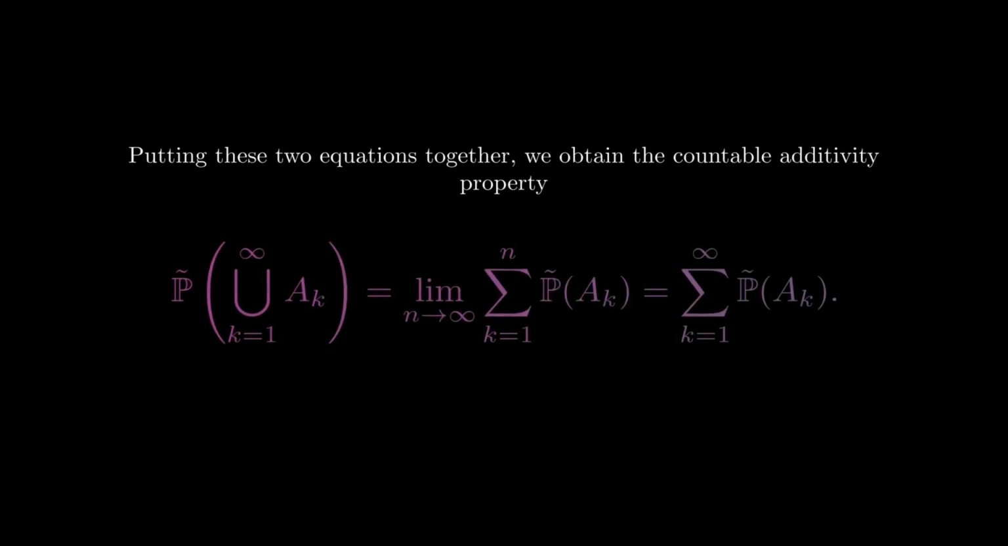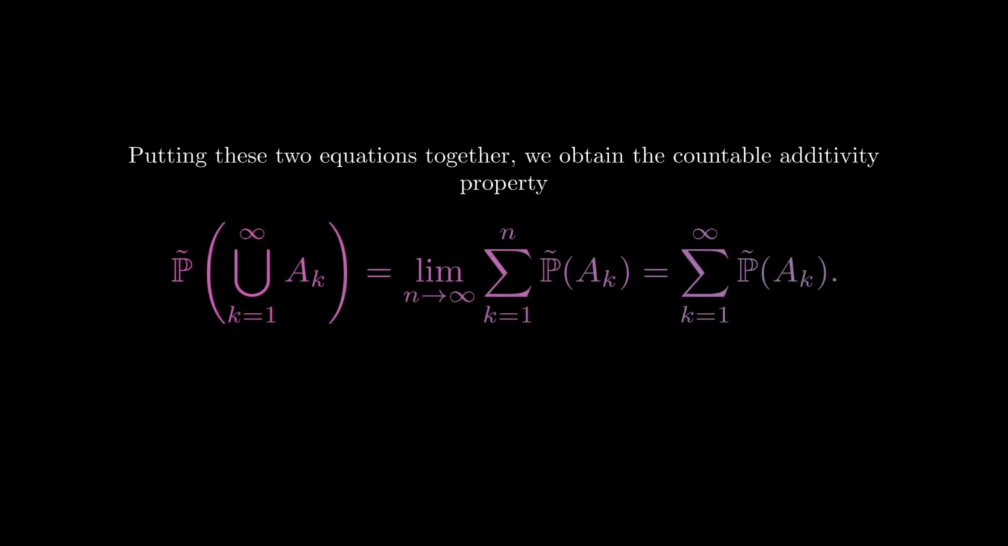Putting these two equations together, we obtain the countable additivity property. Risk-neutral probability of the union from k equals 1 to infinity of Ak equals the limit as n approaches infinity of the sum from k equals 1 to n of risk-neutral probability of Ak, which equals the sum from k equals 1 to infinity of risk-neutral probability of Ak.